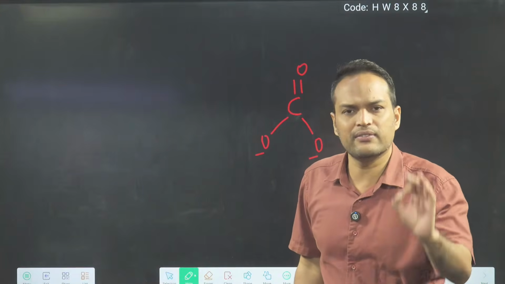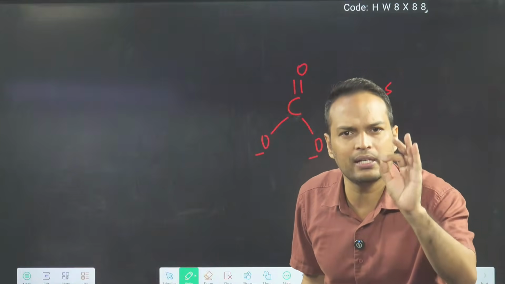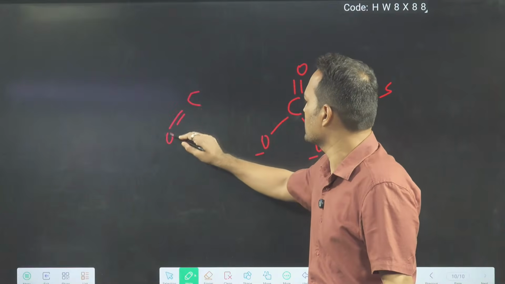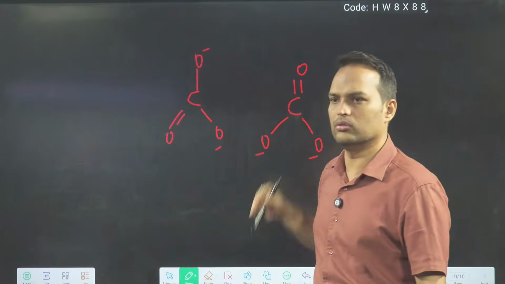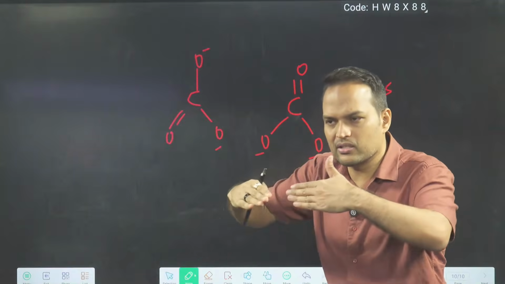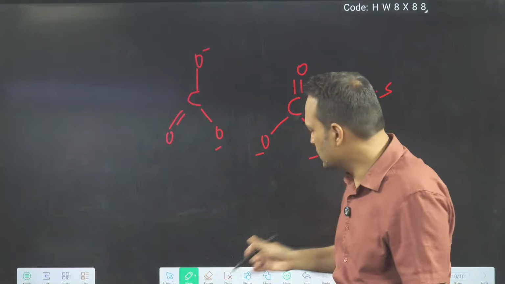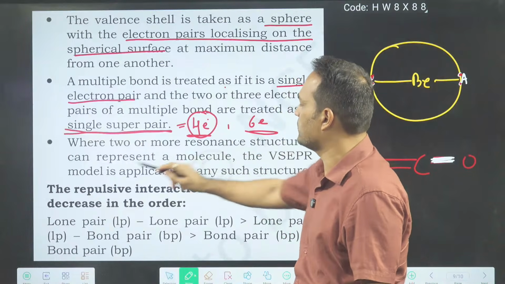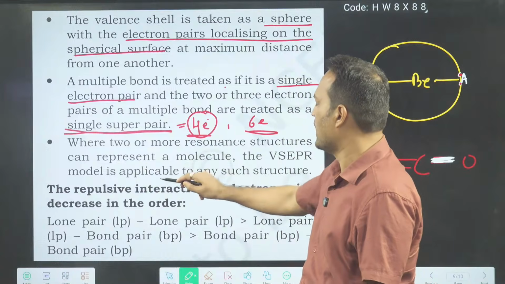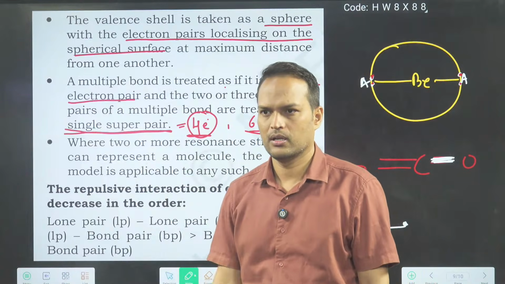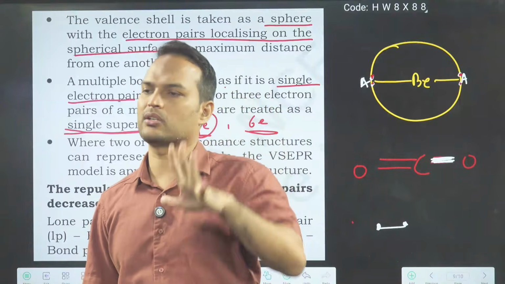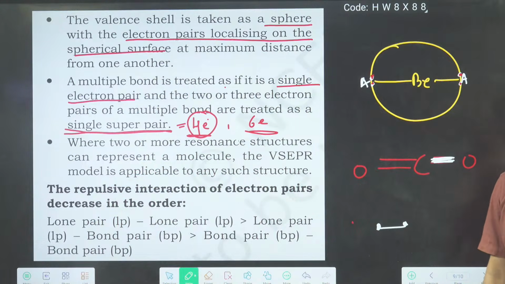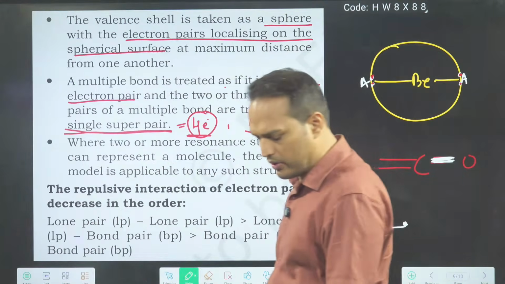They are saying that VSEPR theory will be applied to all resonating structures. If you make the second resonating structure, VSEPR theory is applied there also. Means here also maximize the distance, minimize the repulsion. Nothing new is written here. When 2 or more resonating structures can represent a molecule, the VSEPR model is applicable to any such structure. Clear, simple, done. Are all these 6 points clear to everyone?